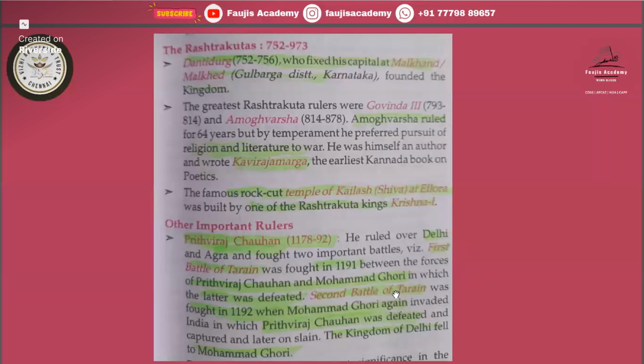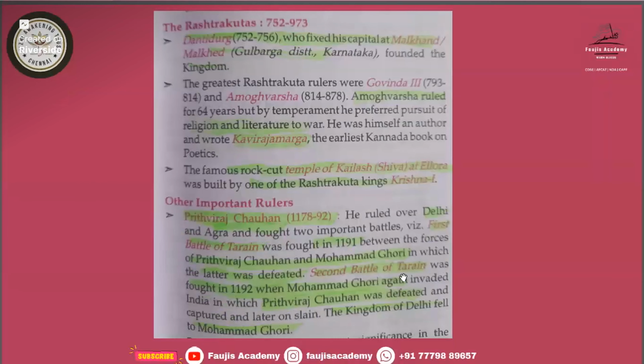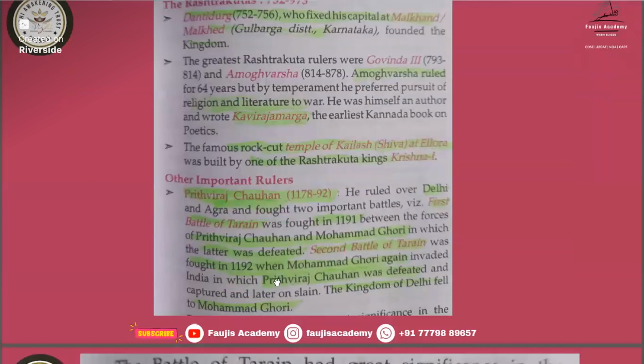In the first battle, Prithviraj Chauhan was the winner and Muhammad Ghori lost. But in the second battle of Tarain, Muhammad Ghori again invaded India and that time he won. Prithviraj Chauhan was defeated and captured and later slain. The kingdom of Delhi fell to Muhammad Ghori.